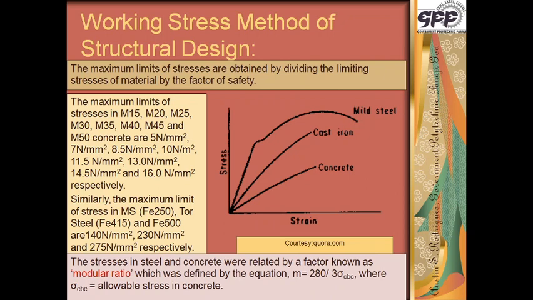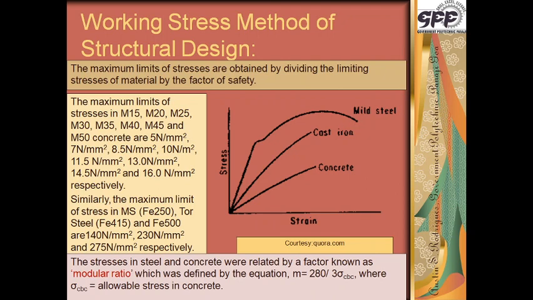Similarly, the maximum limit of stress in MS, that is mild steel, which is called Fe250, and in Tor steel, Fe415 and Fe500. Now in this Fe250, the stress is 140 Newton per mm square. For Tor steel Fe415, it is given as 230 Newton per mm square, and for Fe500 it is given as 275 Newton per mm square.